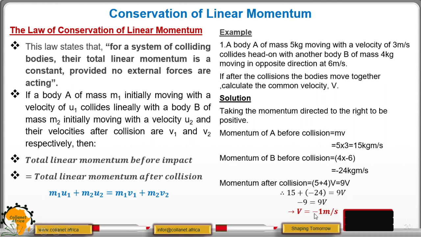Remember, this negative is just showing us the direction, which implies that after the collision, the bodies will move towards the left. In other words, they will move towards the direction where the mass B was moving. That's why it is negative. The negative sign shows the direction.